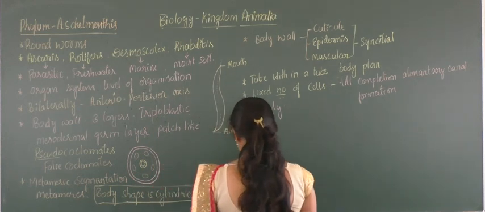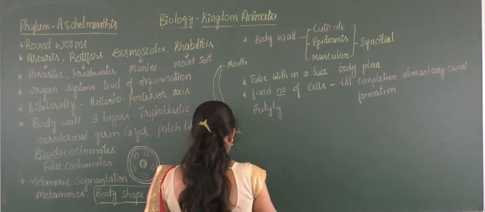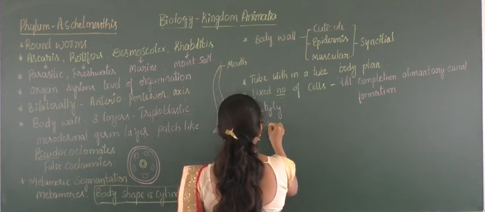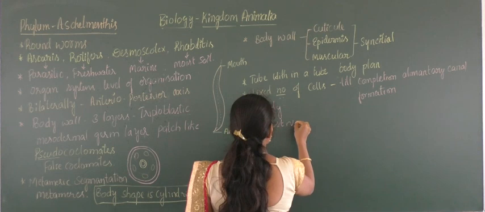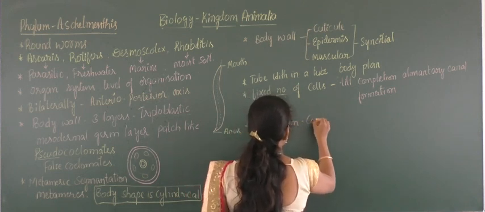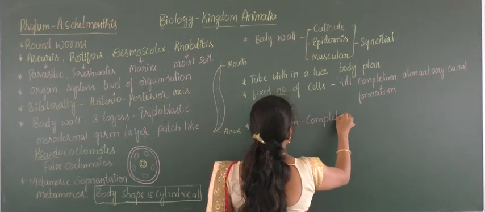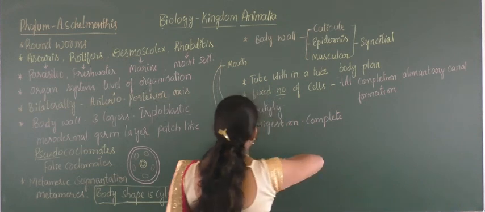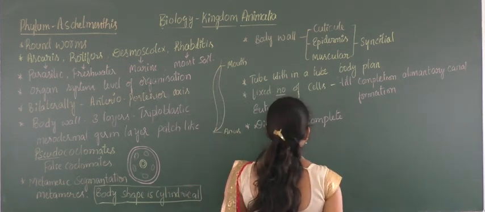We'll go through this in detail. The first one is the digestive system. Digestion is complete because it consists of both the mouth at the anterior and the anus at the posterior end. That's why they possess complete digestion.